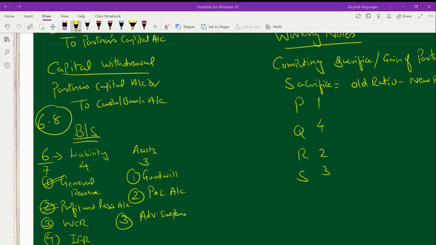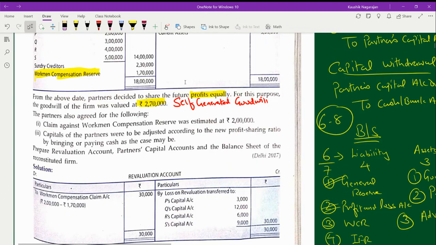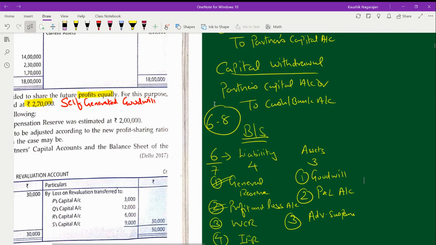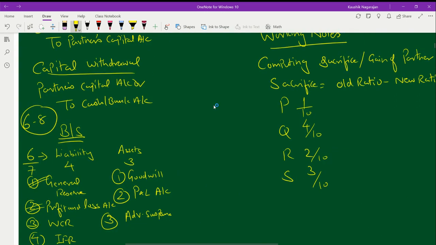Fine. So 1423 is the ratio. Now I'm just going to convert this into fraction. So 1 plus 4 is 5, 5 plus 2 is 7, 7 plus 3 is 10. So 1 by 10, 4 by 10, 2 by 10, and this is 3 by 10. And it was given in the question very clearly that the new profit sharing ratio is going to be equal. Profit sharing ratio in the future is equal. So that means 1 is to 1 is to 1 is to 1. So let me write the new ratio: 1 by 4 minus 1 by 4 minus 1 by 4 minus 1 by 4.